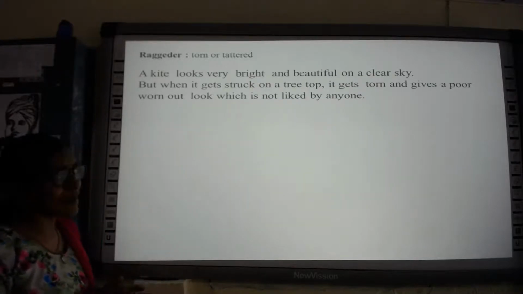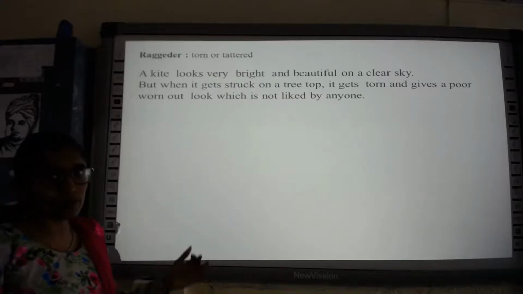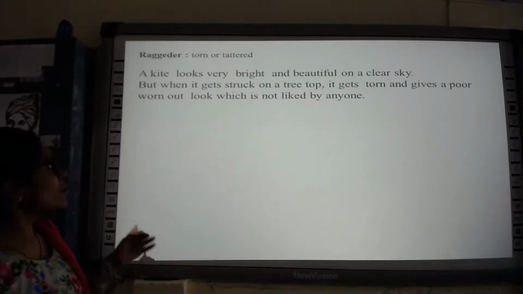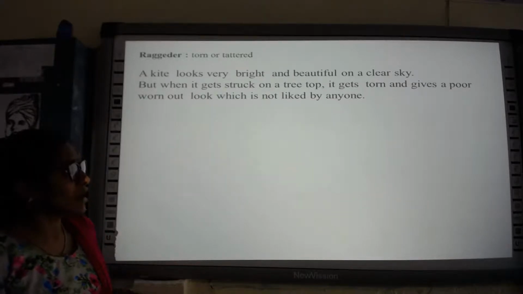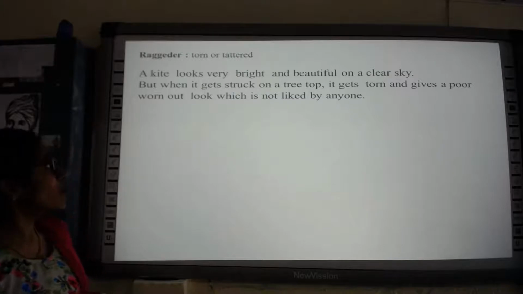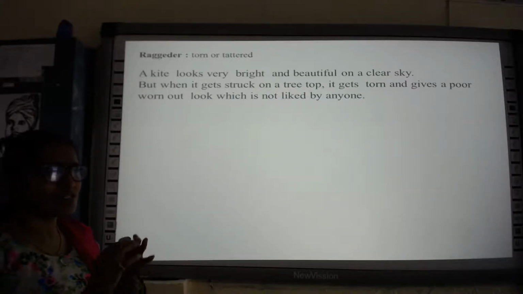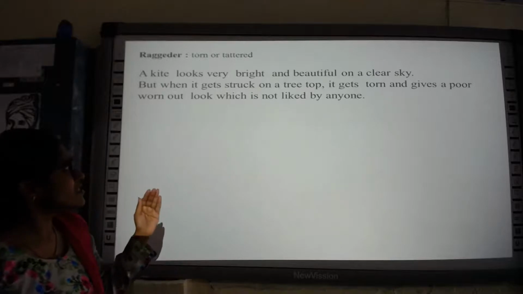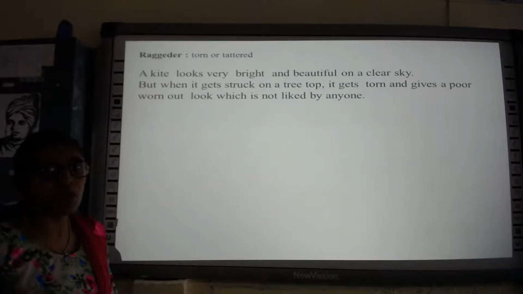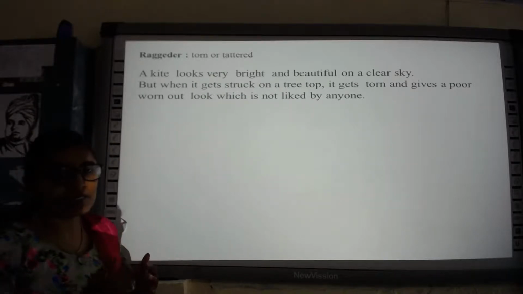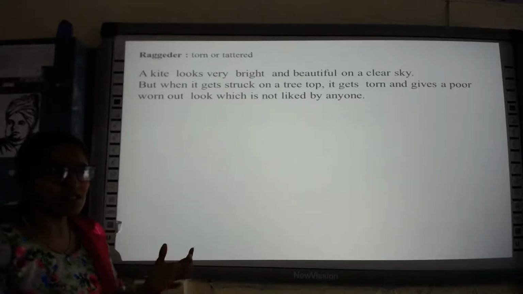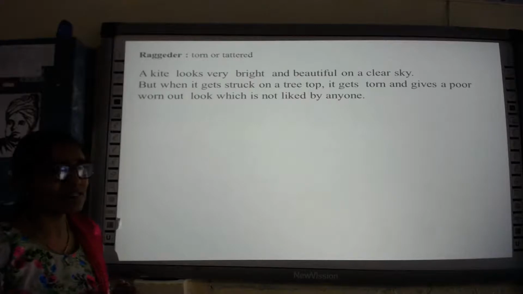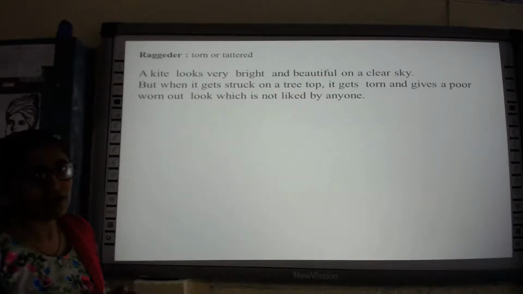So the poet is saying that in the beginning the kite looked very beautiful and bright in the blue sky, but once it gets stuck on the tree top, it gets torn and gives a very poor, worn out look. It is not at all beautiful, isn't it? Which is not liked by anyone. So the poet concludes the poem by saying that the condition of the kite after it gets stuck will be very poor, and nobody likes the kite or wants the kite to appear like that.